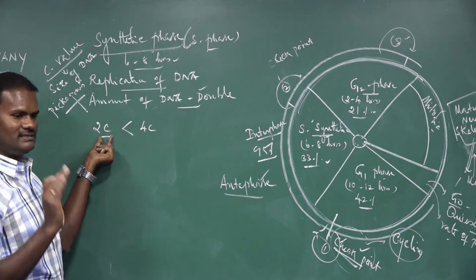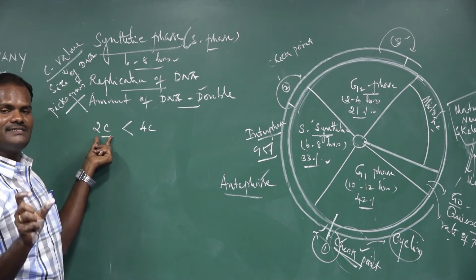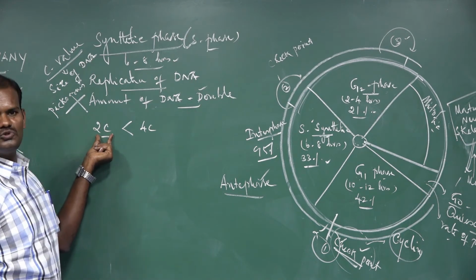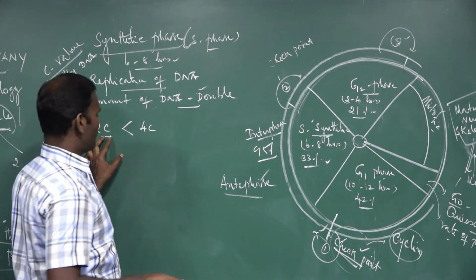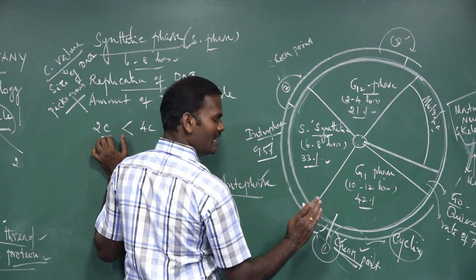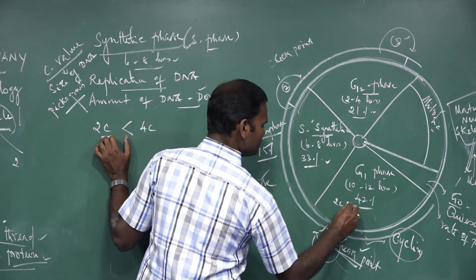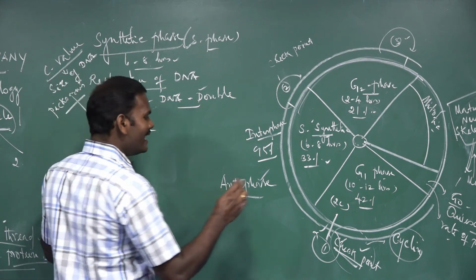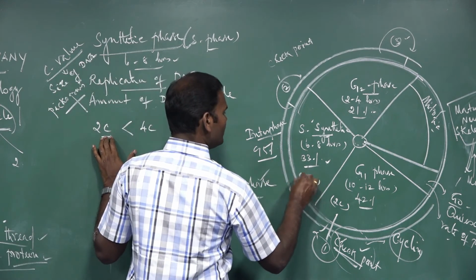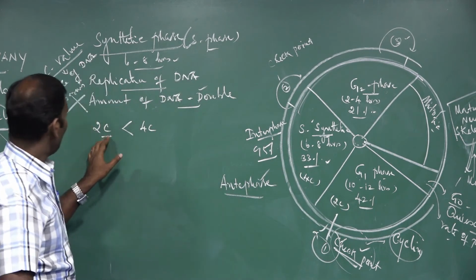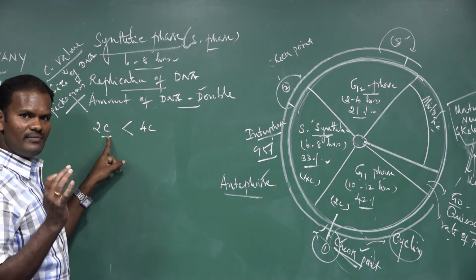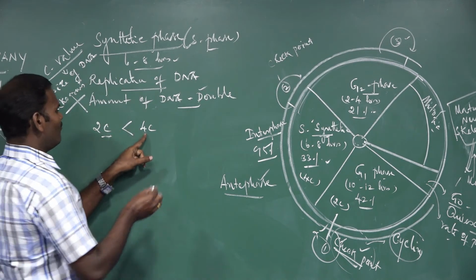In haploid cells, C is the value for the size of DNA in picograms. In a diploid cell, that's called 2C. For example, the amount of DNA in the G1 phase is 2C. That becomes 4C in the S phase. So in S phase, the 2C amount of DNA becomes 4C.